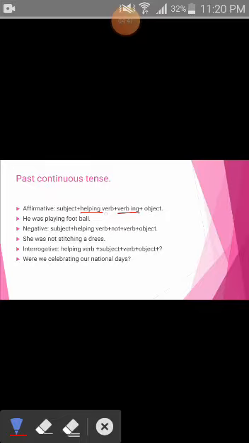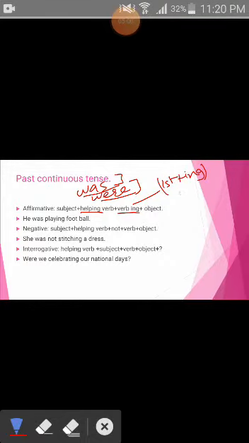Helping verb is was and were. What are they? Was and were. Was is used for singulars and were is used for plurals. You are well aware of it. And then first form of the verb plus addition of ing.